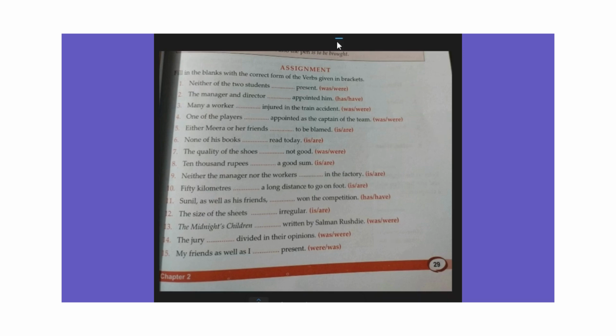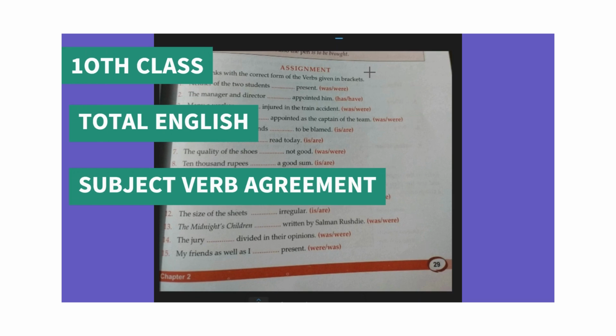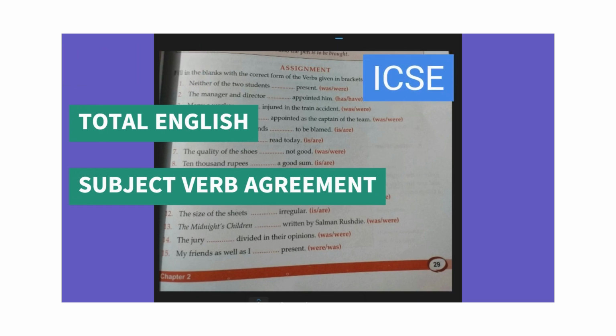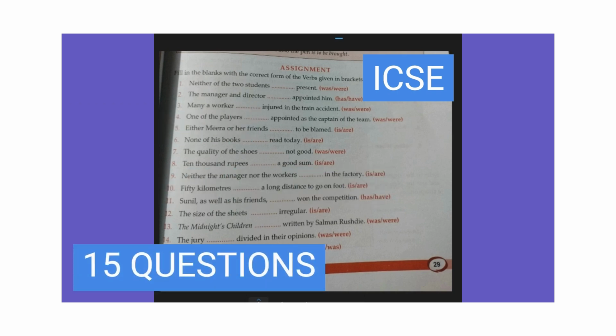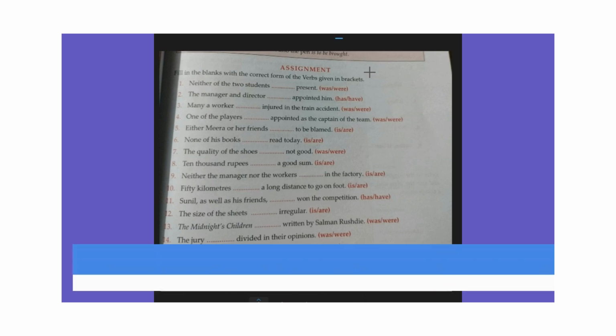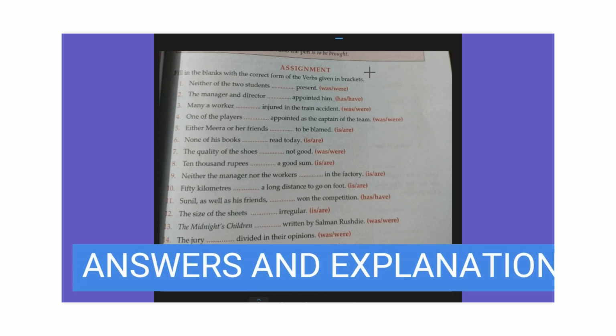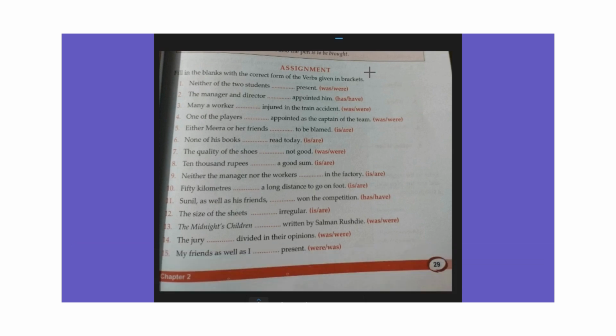10th class. Total English. Subject verb agreement. 15 questions. Answers and explanations.